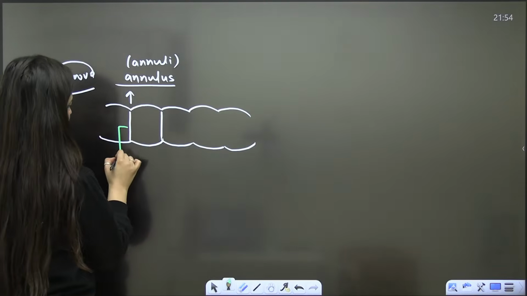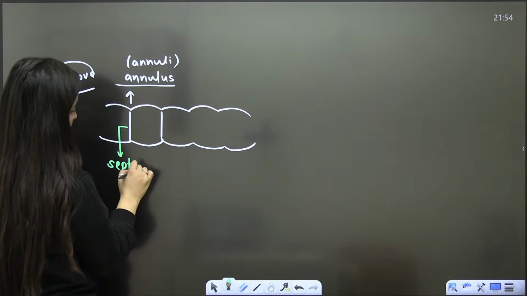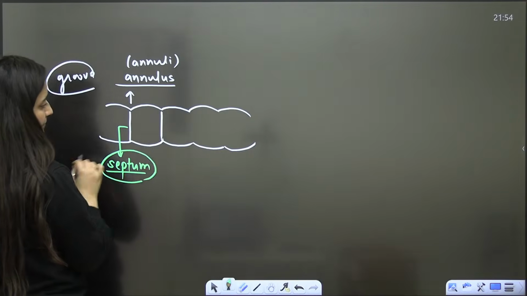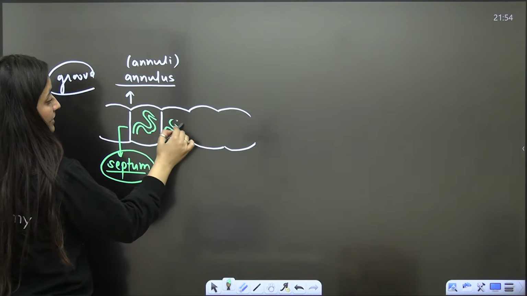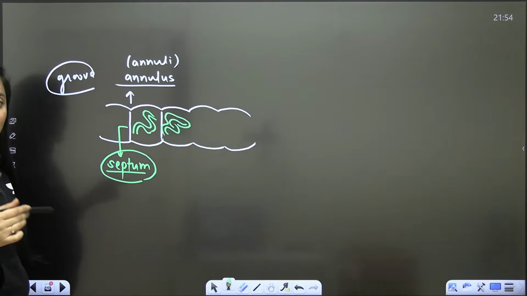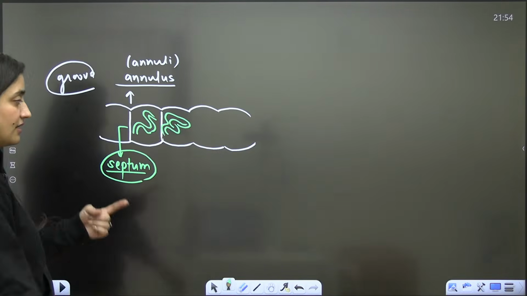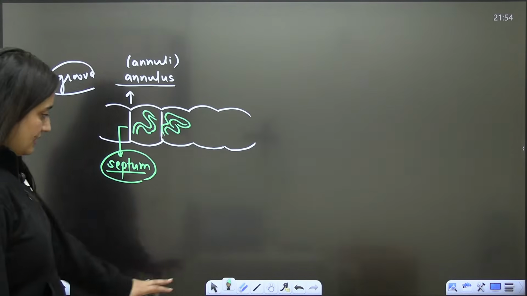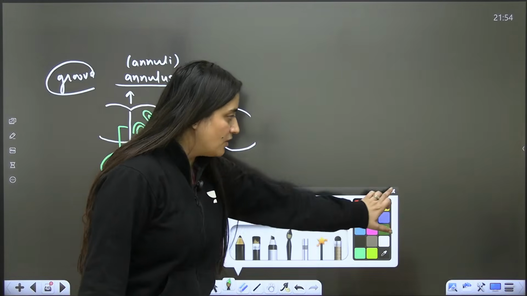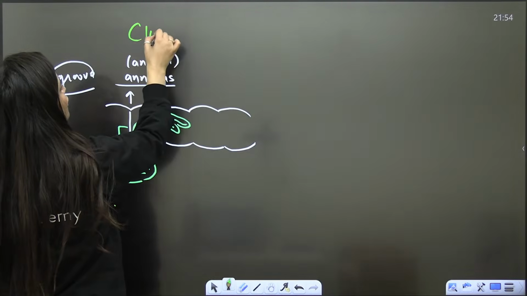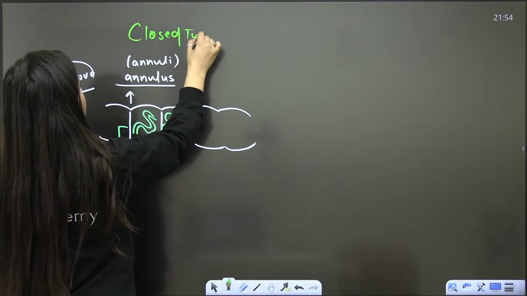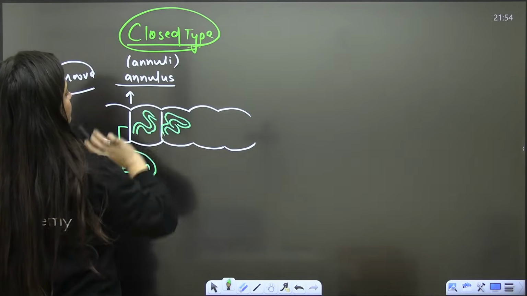What will be there? There will be septa. Septa is there, and nephridia will be repeated. The repetition of nephridia will be there. And here you will also see a closed type of circulatory system.